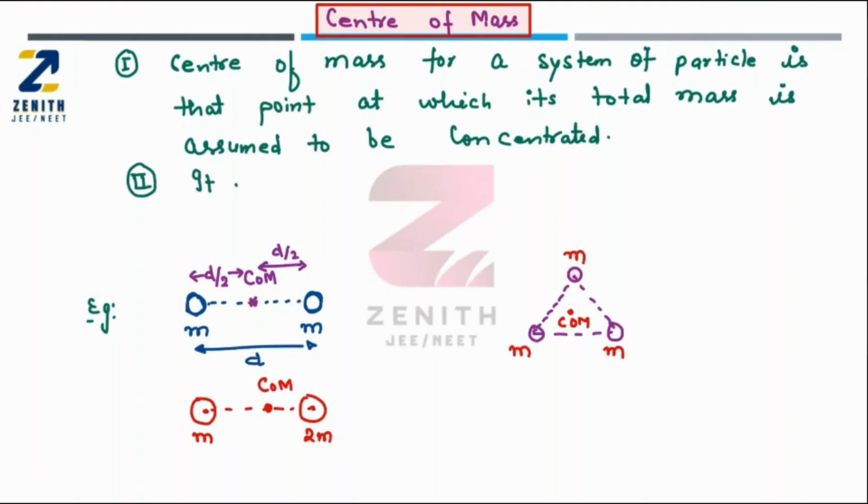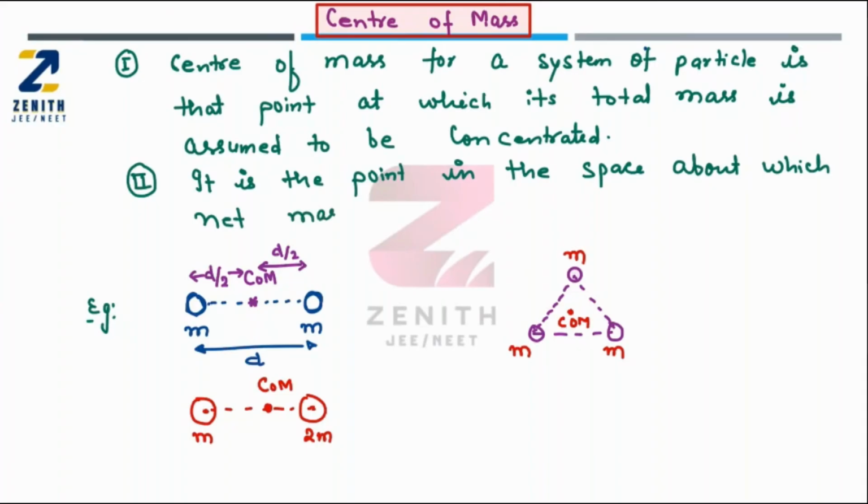So it is the point in space about which the net mass moment is zero. Now I have introduced one term, which is mass moment, that I will discuss in the next slide. So it is the point in this space where the net mass moment will be zero.